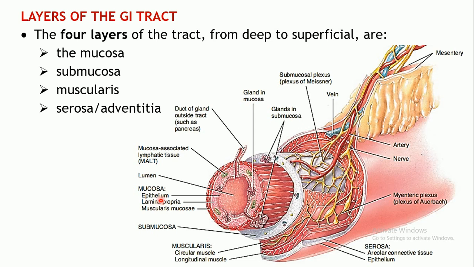Certain types of cells will be present which will secrete certain secretions into the lumen, or absorption may take place into the epithelium. We have seen what absorption is. Absorption is the entry of whatever digested material is present over here into the epithelium, right? So it's this epithelium where the absorption takes place.